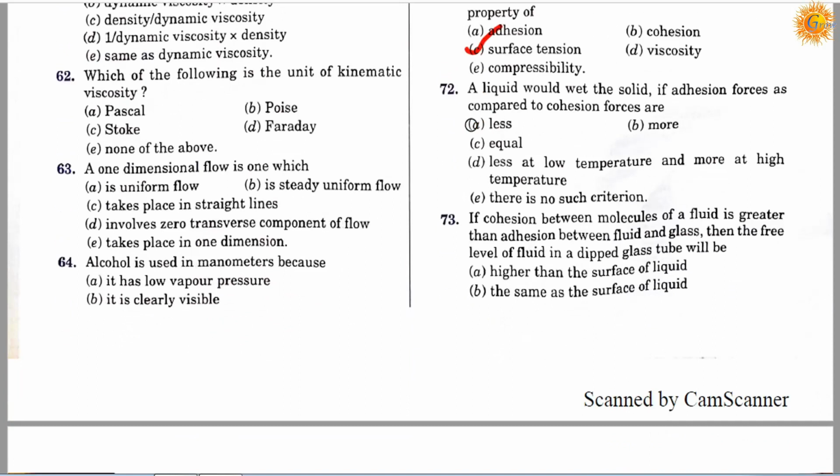Question number 72. A liquid would wet the solid if adhesion forces as compared to cohesion forces are, option A, less; option B, more; option C, equal; option D, less at low temperature and more at a high temperature; option E, there is no such criteria. Correct answer is B, more.